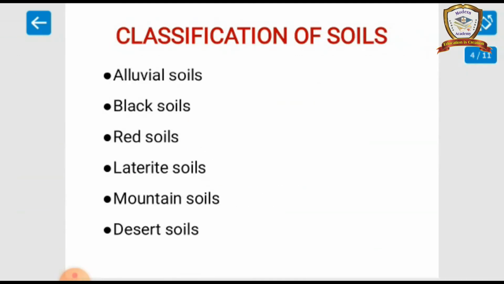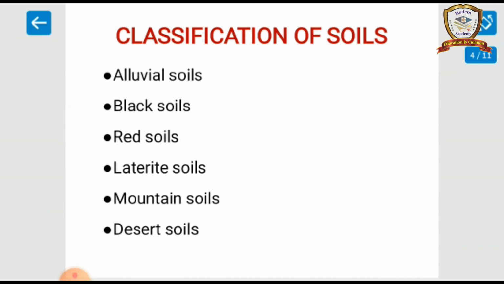Classification of soil. Soils are classified based on formation, color, and physical and chemical properties. They are classified into six major types: alluvial soil, black soil, red soil, laterite soil, mountain soil and desert soil.